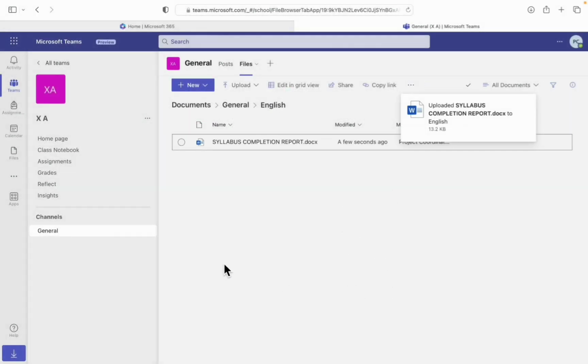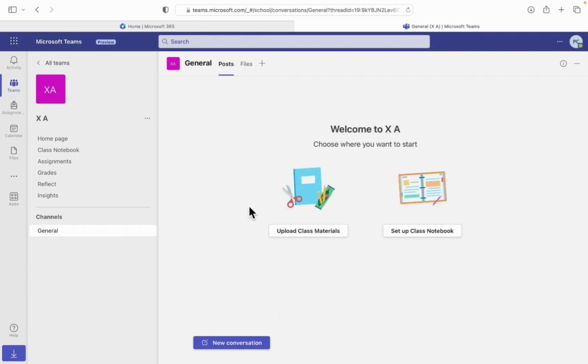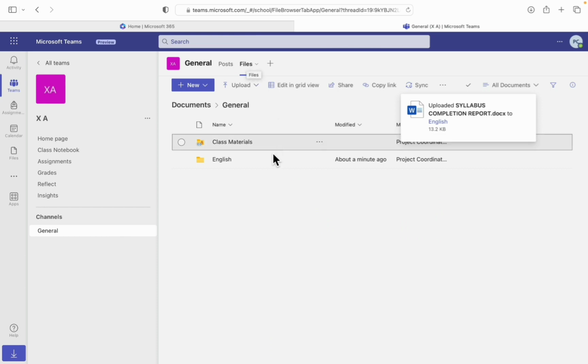Once I have uploaded it, I'll be able to see that document here, and the students who are added here will also be able to see this particular document. Now let's move towards the General tab again. Here there is an area which is Files. In this area you will be able to see all the files which have been uploaded.